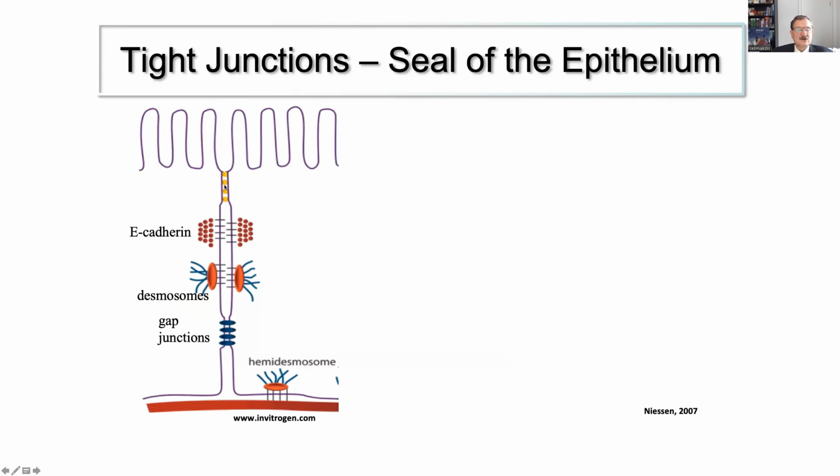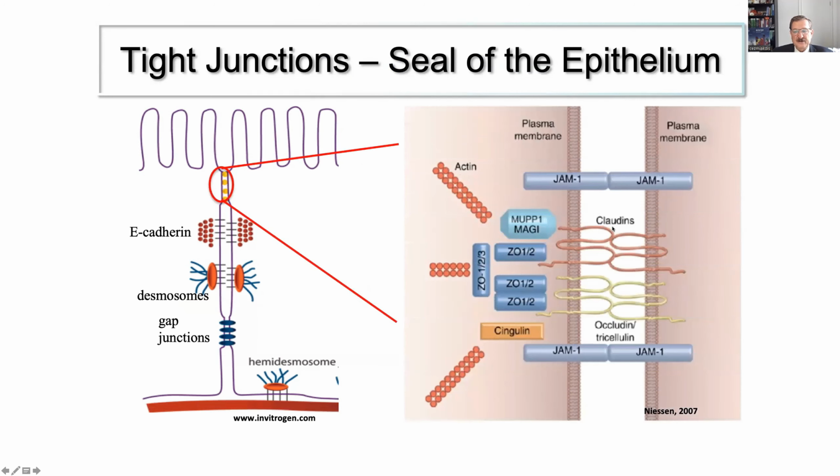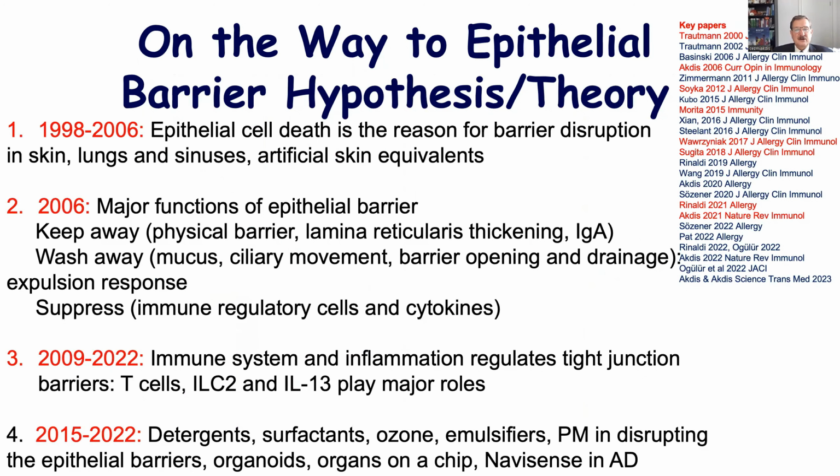And here we look closer at this area, the apical area that seals, even water cannot pass through. And we have here claudins, occludins, tricellins, making very strong covalent bonds. And this makes the surface of the epithelium. Why are we working on epithelial barrier theory? That's an important point. In 1998, we started with Axel Trautmann on epithelial cell death and the reasons for epithelial barrier disruption in skin, lungs, and sinuses, which was demonstrating the first mechanism of eczema and at the same time epithelial shedding from the lung bronchial mucosa or also from sinus mucosa.